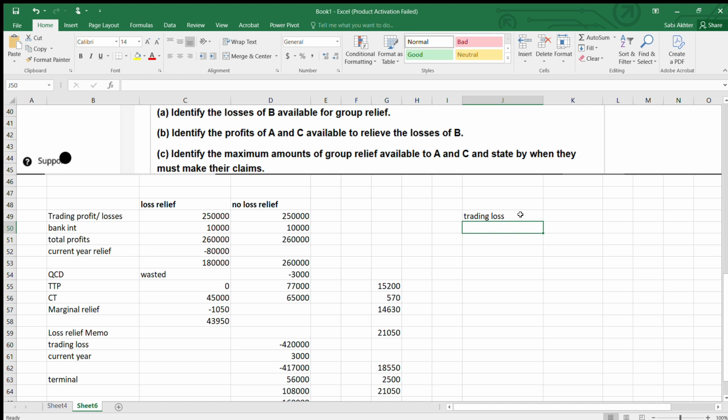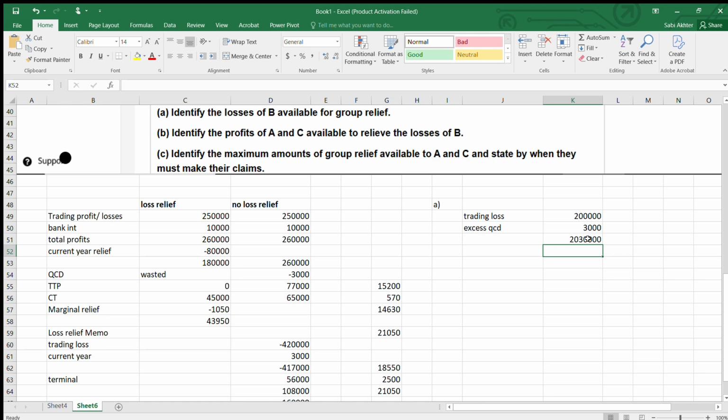Trading loss and excess QCD. QCD is 3,000 and trading losses 200,000. This is part A we are doing. So the total is 203,000. Okay, this is the losses.